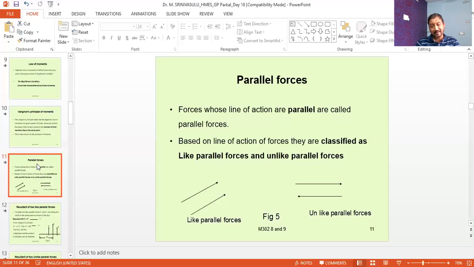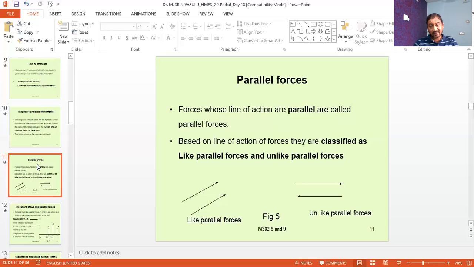That means the inclination is zero. The inclination of the first force and the second force is also equal to zero. So what is happening is the lines of action of these forces are parallel to each other, and this kind of forces are called parallel forces.